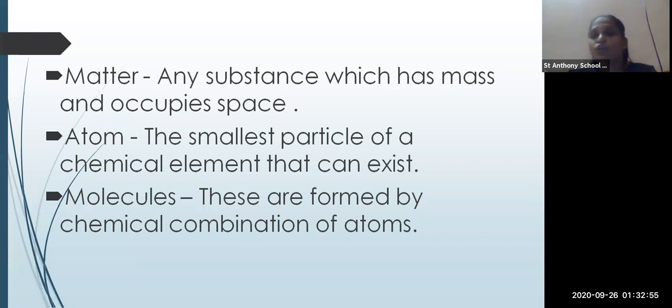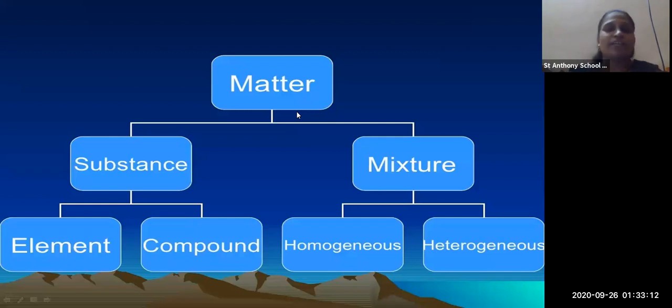Okay. Then what is a molecule? Molecules are formed by the chemical combination of atoms. Now here we can see that matter is divided into two types. What are the two types? Substance and mixture. The substance is subdivided into elements and compounds, and the mixture is subdivided into homogeneous mixture and heterogeneous mixture.